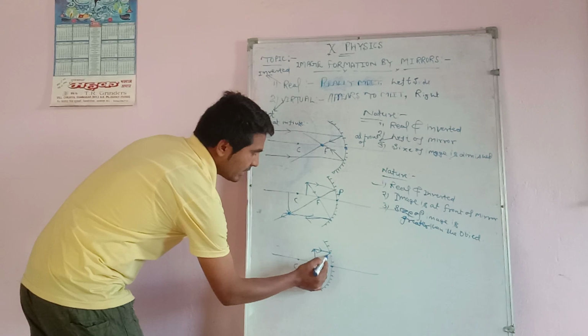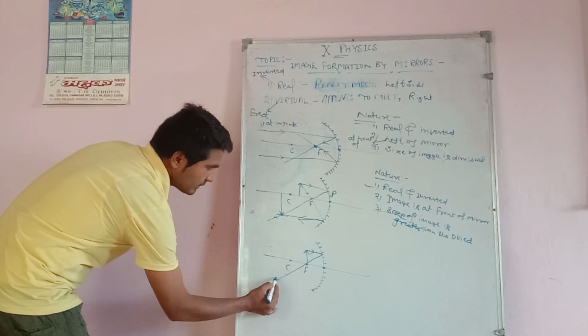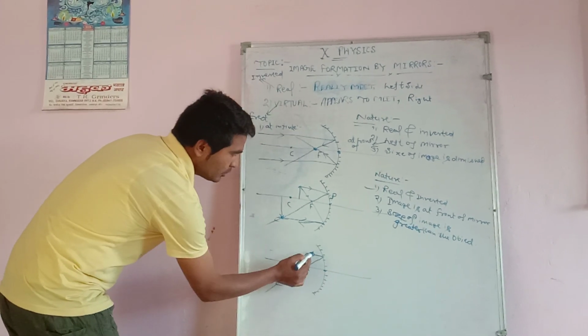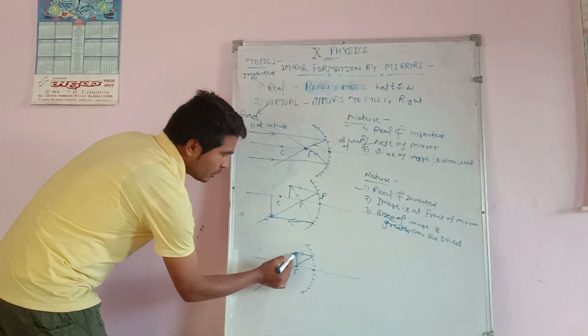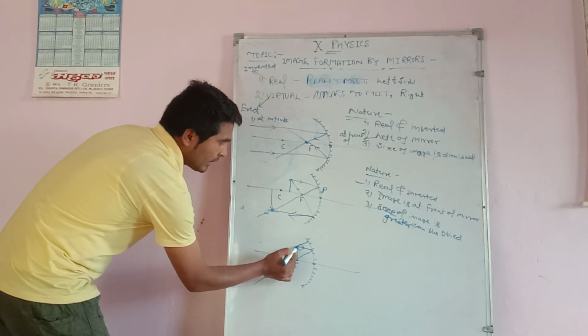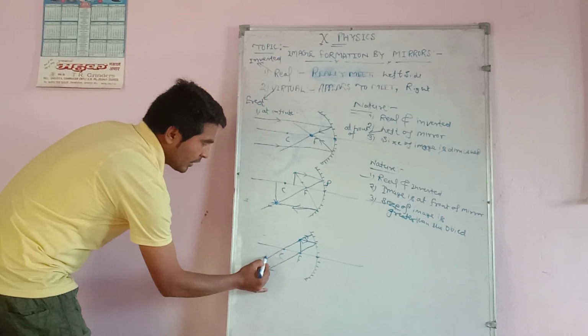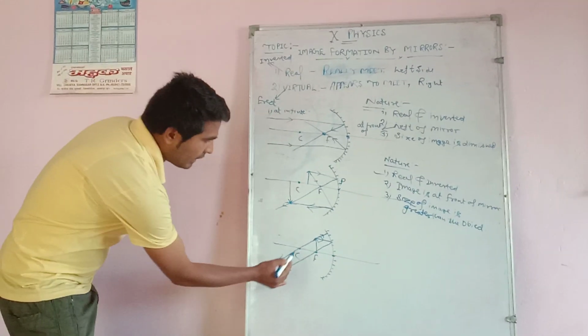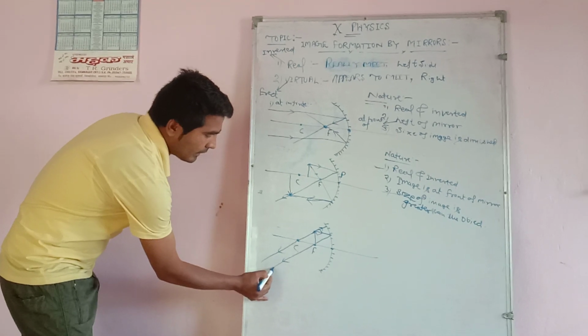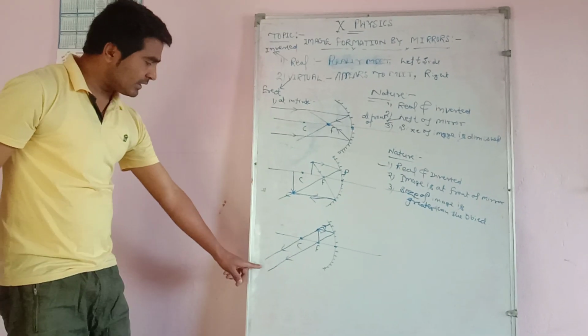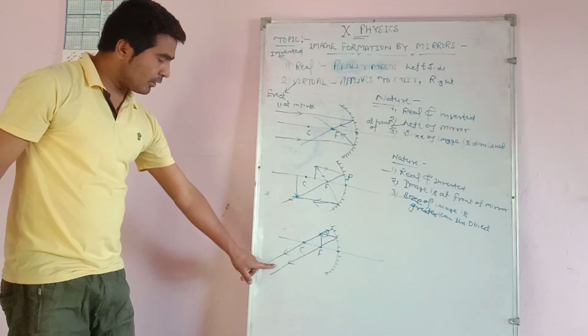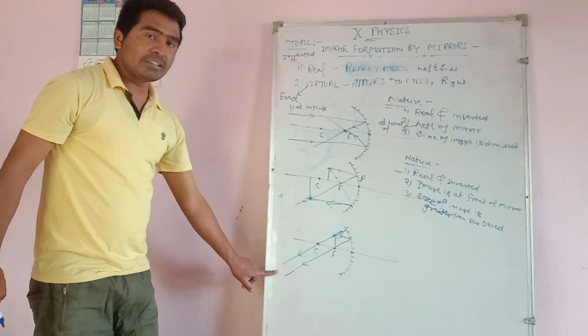After that, the light ray travels like this. And suppose the second light ray we are throwing in the direction of the center of curvature. When the object is at focus, the image of the object forms at infinity, meaning the light rays do not intersect each other.